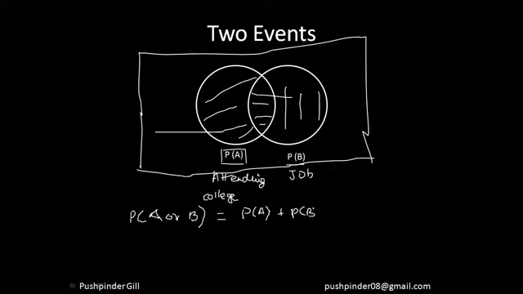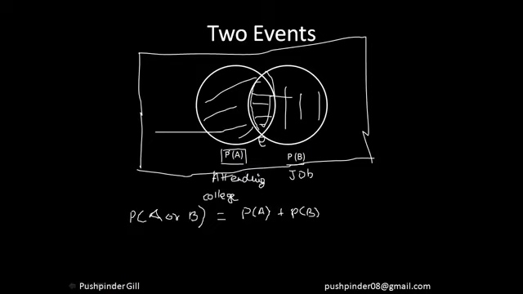I want to calculate the probability of either of the events happening. I should either attend the college or get a job. Both can happen, anything can happen. So I have added the probability of me attending the college and the probability of me getting a job. Now most of you will be saying, okay, you've done the job. But if you look carefully over here, let me denote the both area by E.